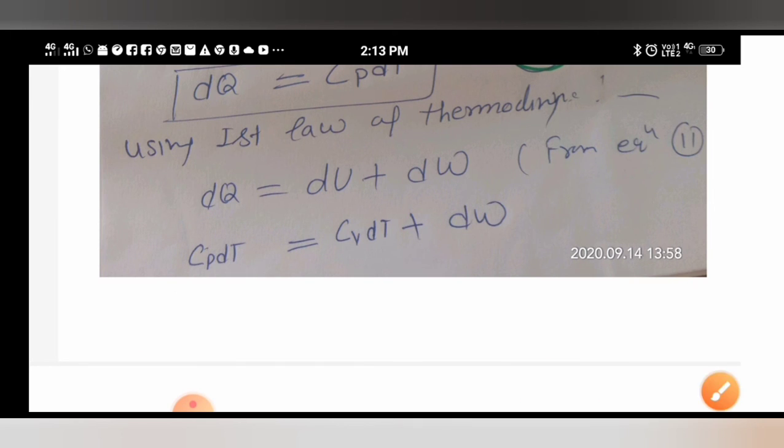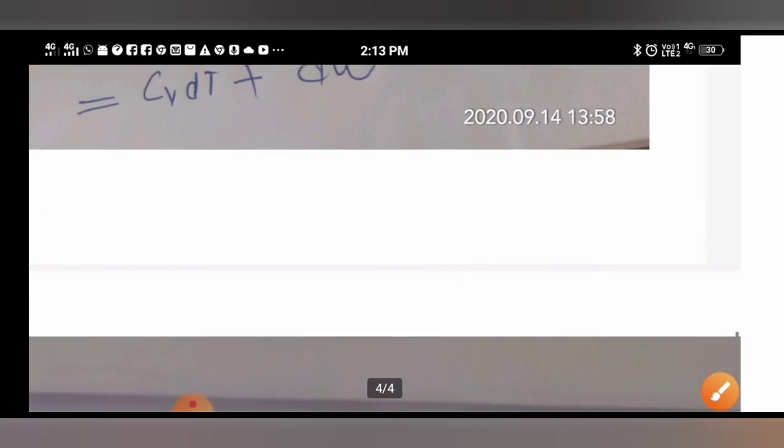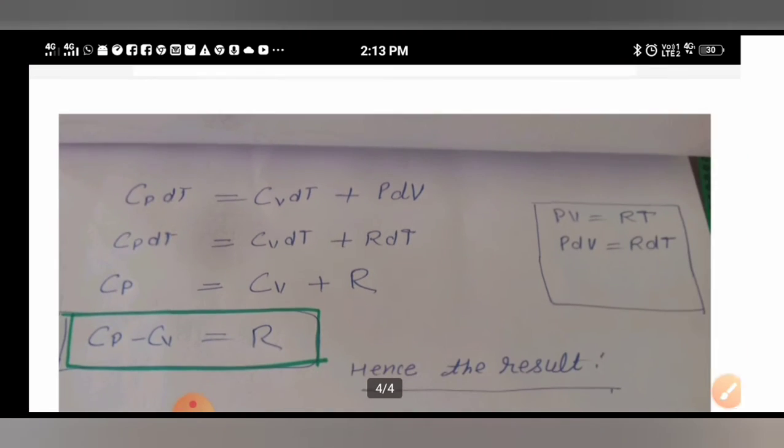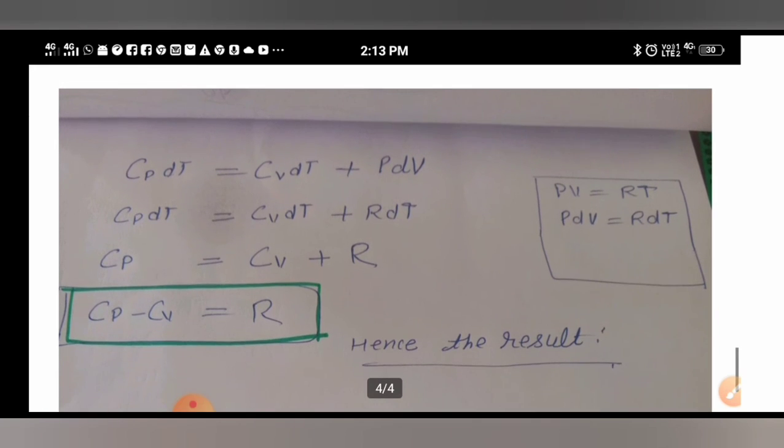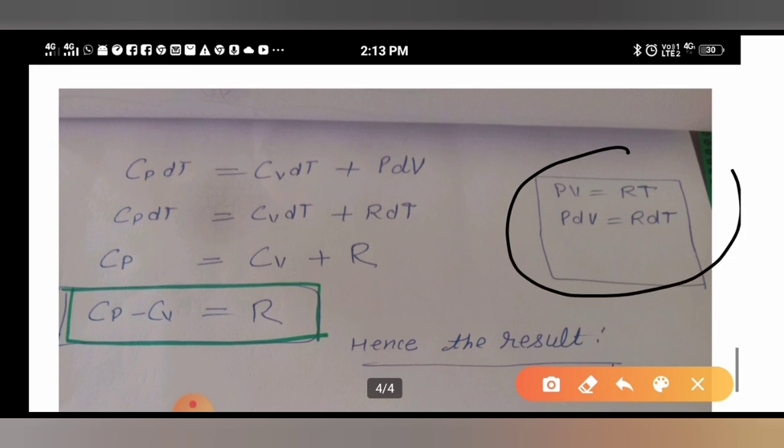Now our objective is to calculate dw. To calculate dw, we know according to the equation of state, or the ideal gas equation, PV is equal to RT for 1 mole of gas. Otherwise its general form is PV is equal to nRT, but for 1 mole of gas n is equal to 1.